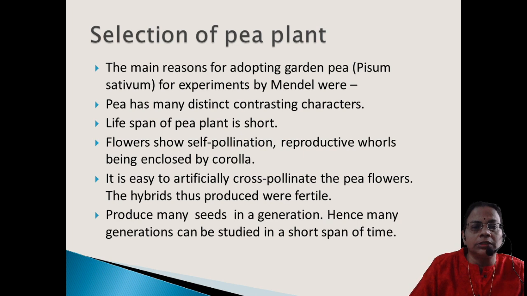Then the next one is the seeds in a particular generation. The pea produces many seeds in a single generation. That means a large sample can be studied at each and every step. From that large number of samples, he deduced the ratios, analyzed them mathematically and statistically, and presented them in the form of mathematical ratios.